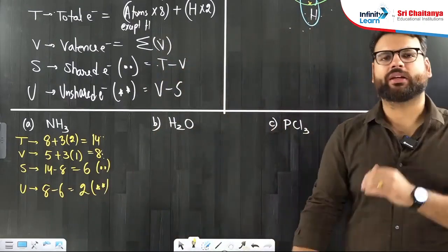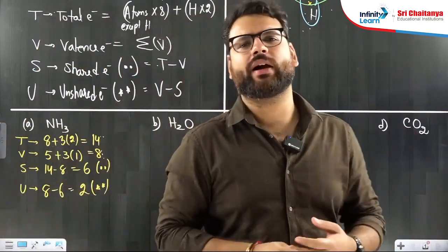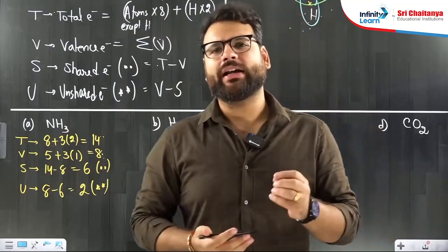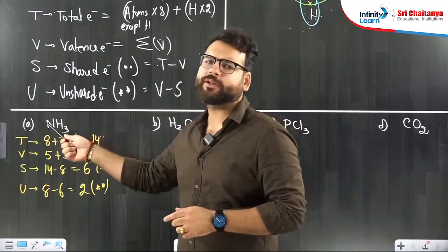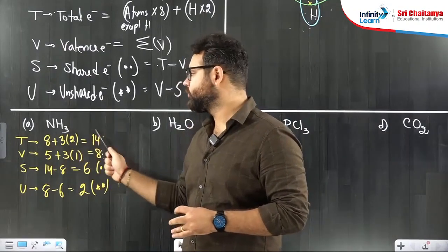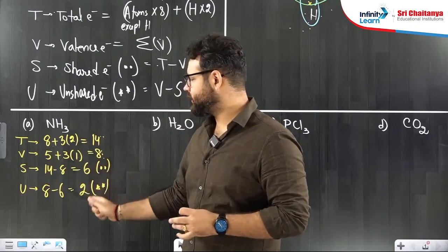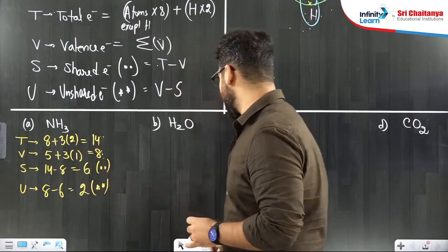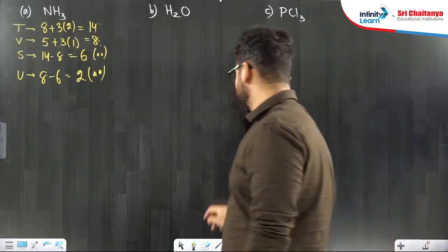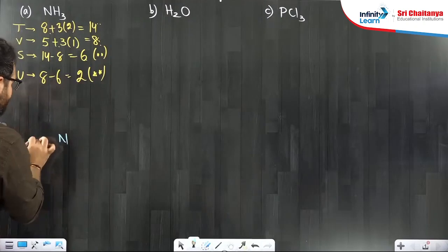Very simple. Again, I am saying, those who didn't get it the first time, it's a simple one. T means how many electrons are required for everyone to be happy. To be happy, everyone would require 8 electrons. Hydrogen would require 2 electrons. Ammonia has 1 nitrogen, 3 hydrogens. 1 nitrogen requires 8, 3 hydrogens require 2 each, 14. Valence electron, you know. T minus V, S. V minus S, U. 6 dots, 2 stars I will make. So this is how ammonia would look like. I will keep the nitrogen in the middle because nitrogen is less in number. 3 hydrogens on the side.